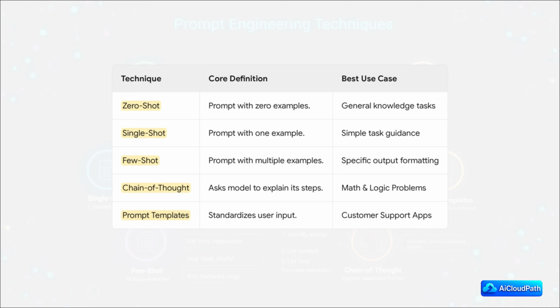Few shot, this is for when you need to absolutely nail a specific format by providing multiple examples. Chain of thought, that's your secret weapon for tricky logic problems, forcing the AI to think step by step. And finally, prompt templates. These are the key to building scalable, consistent AI applications by standardizing how you handle user input.